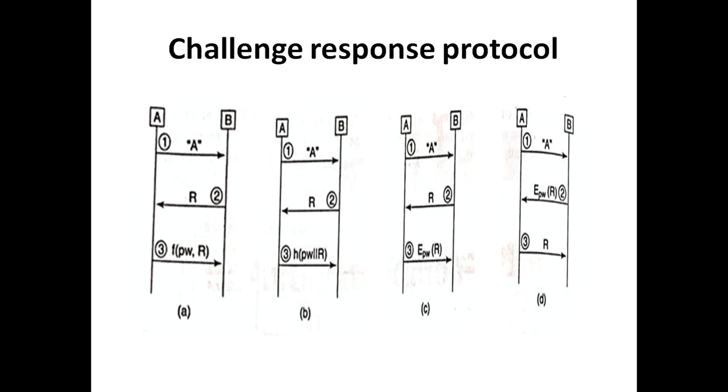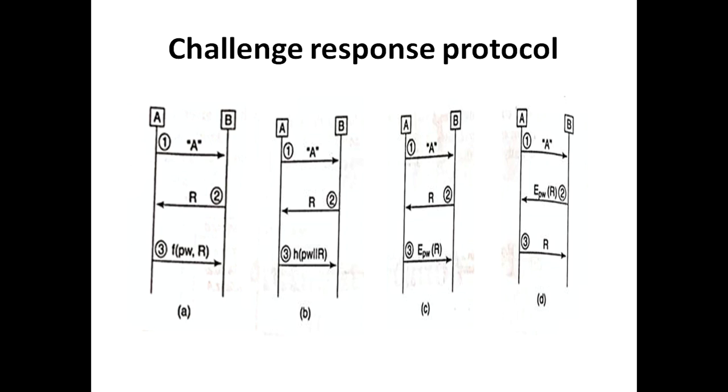So in the second one, for the function f, we have used a cryptographic hash, which is applied over the concatenation of the password and the nonce.